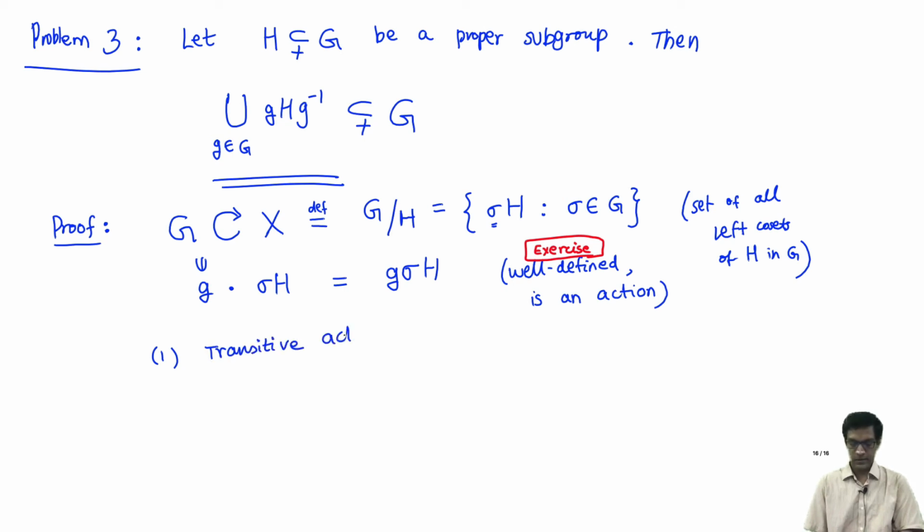In other words, what are the orbits? Well, there is a single orbit. Everything is in the same orbit. So how do we prove this?